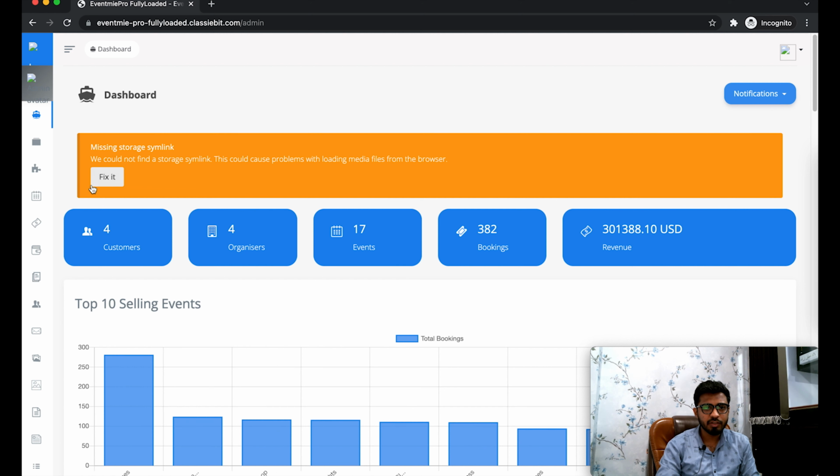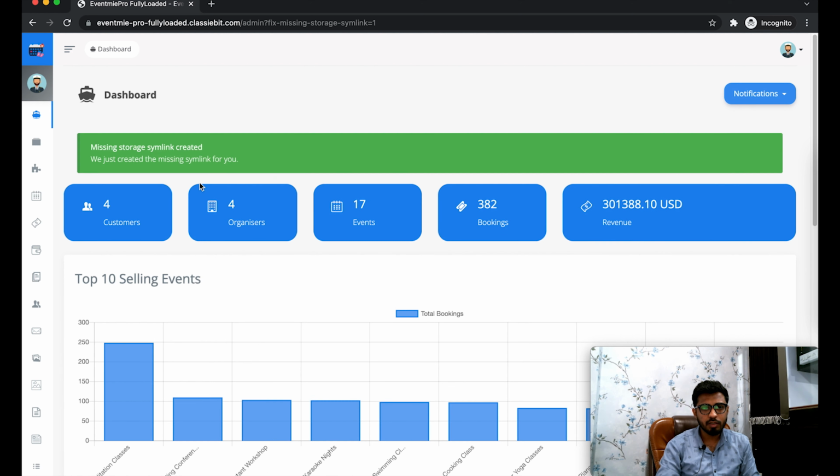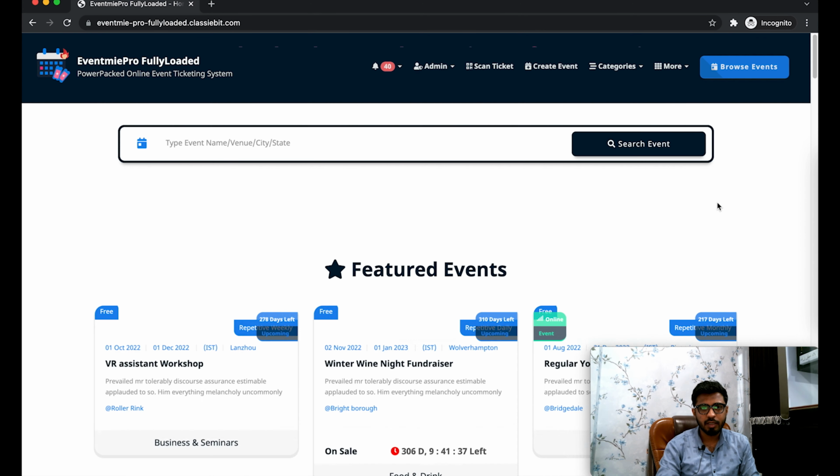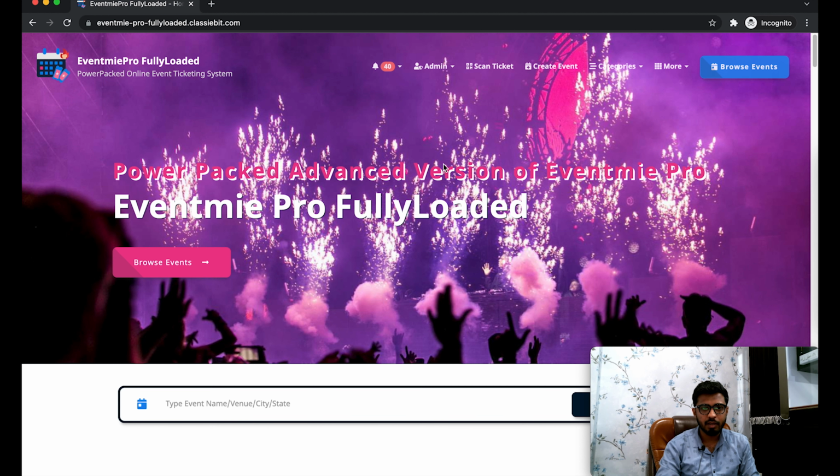And here you will see this fix it button. Simply click fix it. This will fix the broken image issue on your website. This is not an issue, this is a step to complete the setup. Now the setup is finished, and you can visit the website and get started from the admin panel and settings.